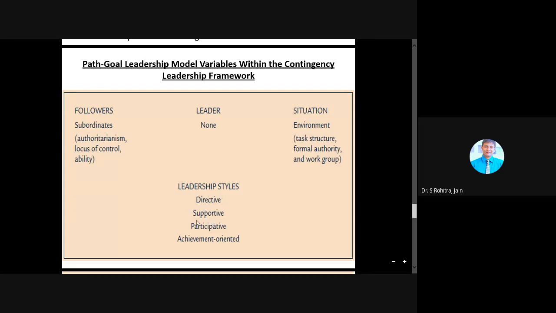And then we have supportive, the second leadership style. Supportive leadership is appropriate when the followers do not want autocratic leadership. Autocratic means what? Dictating, or he expects all his people to listen to him. So he is not a participative kind of leader, wherein he expects everyone to participate and give a proper solution.